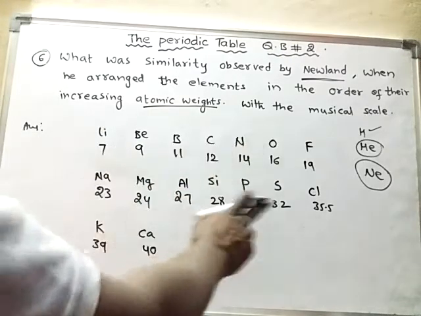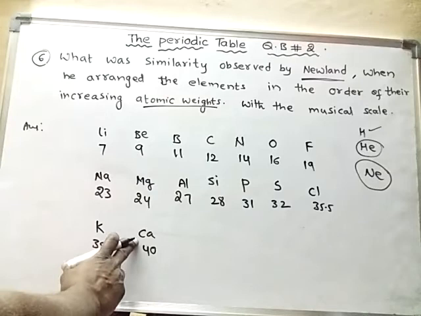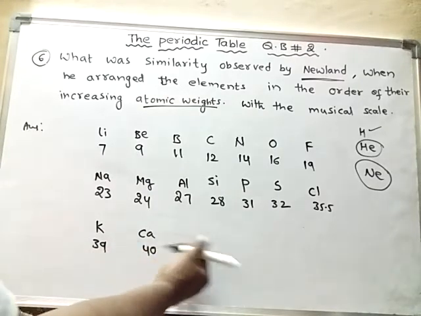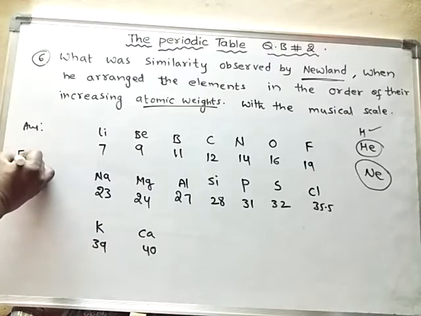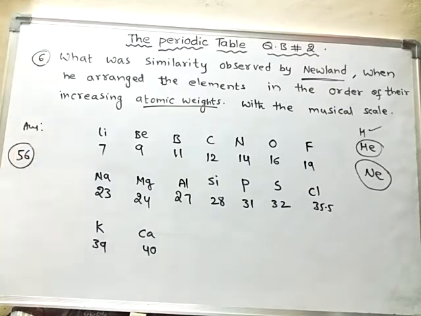After arranging all these elements, altogether nearly 56 elements were known by the time of Newland, but he could not arrange all 56 elements in his classification.